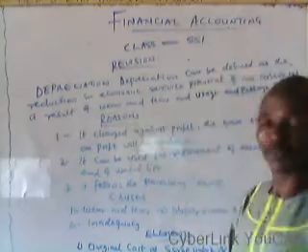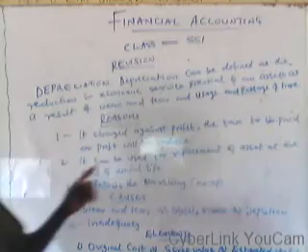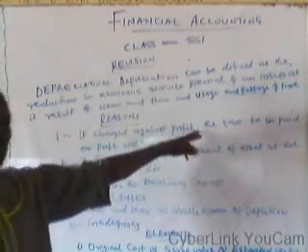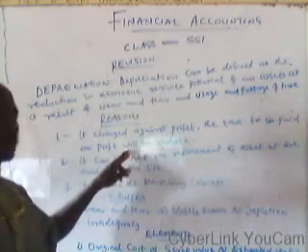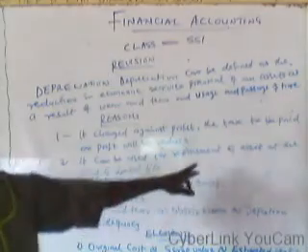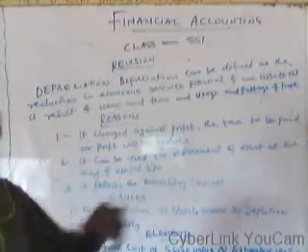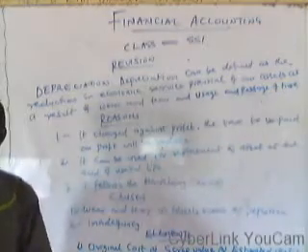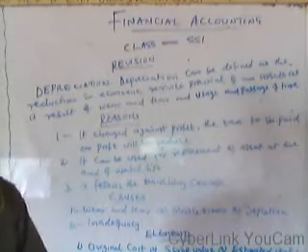Reasons for charging depreciation: we have one, it's charged against profit, so the tax to be paid to the government will be reduced. And secondly, it can be used for replacement of an asset. That is, the value charged as depreciation will be used to purchase or get another asset.